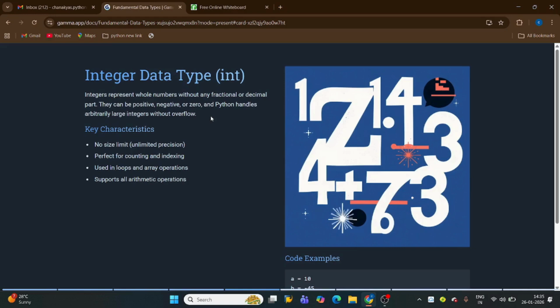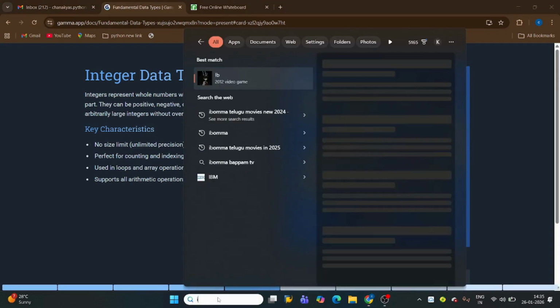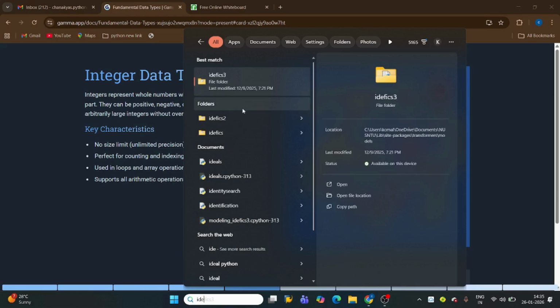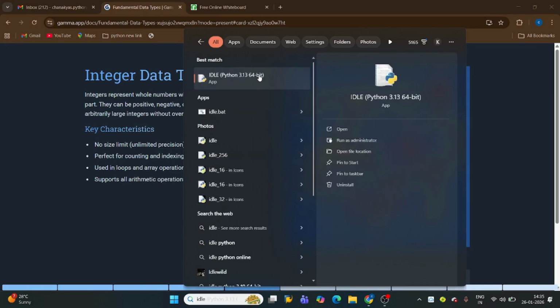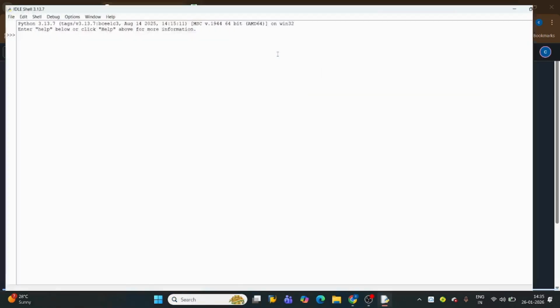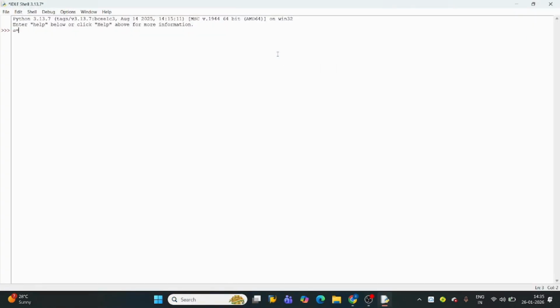As you all learned in your lower classes, integers are nothing but whole numbers like 1, 2, 3, 0, 7, or any other whole number. Let me open IDLE. Just take a variable a and a literal 2, and 2 is a whole number, as you know, so 2 is an integer.